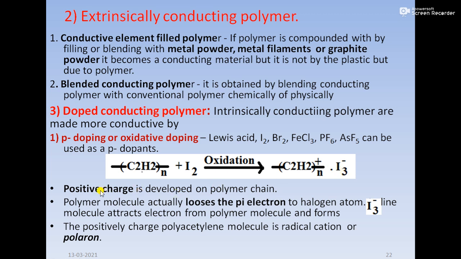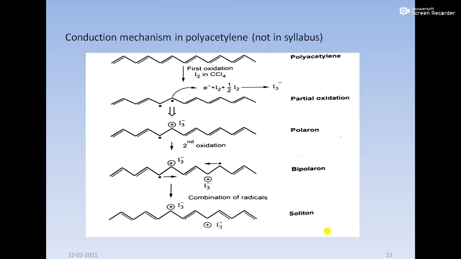So that gives a positive charge on the polymer chain and it gives a polaron. What is a polaron? Polaron means radical cation. You can see in the reaction, this is the trans-polyacetylene and it is going to react with this I2.